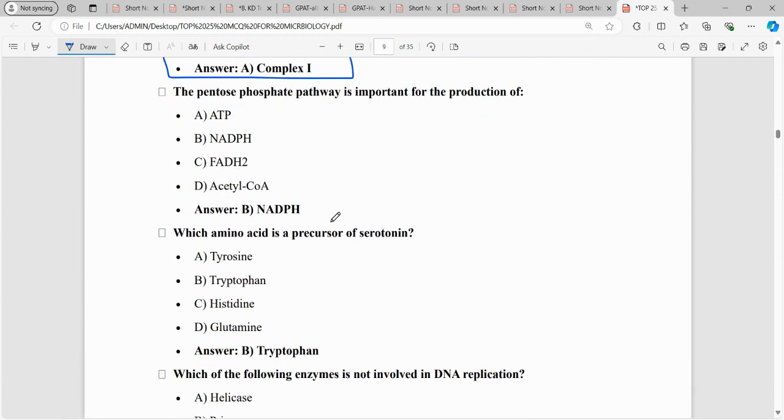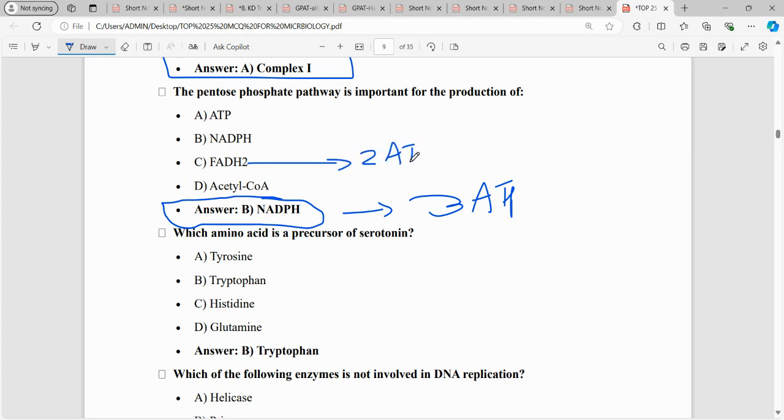And the next question is, which of the following is the pentose phosphate pathway important for production? So it is important in the production of nicotinamide adenine dinucleotide phosphate, NADPH. One NADH produces 3 ATP molecules, while one FADH2 produces 2 ATP molecules.